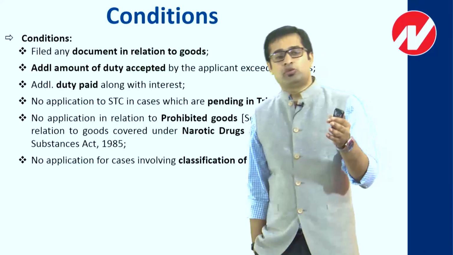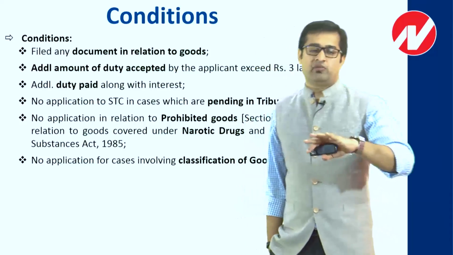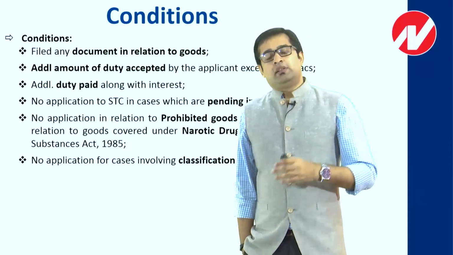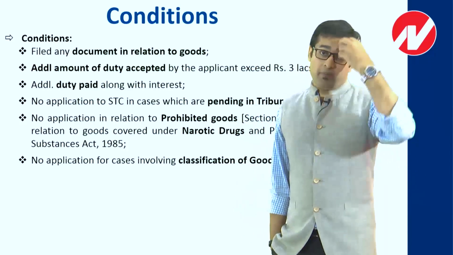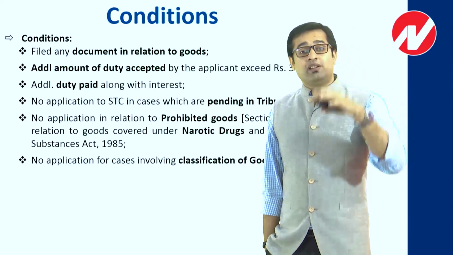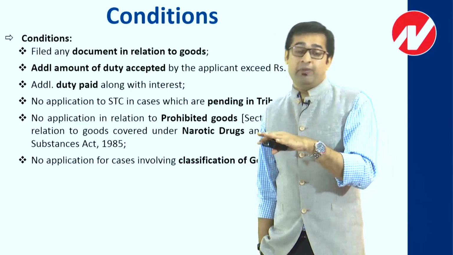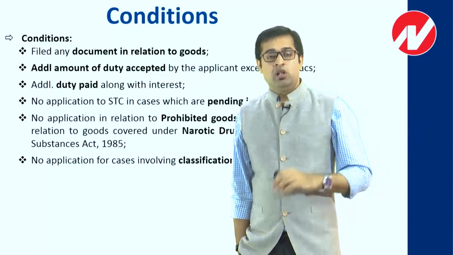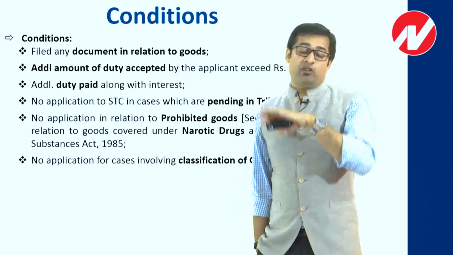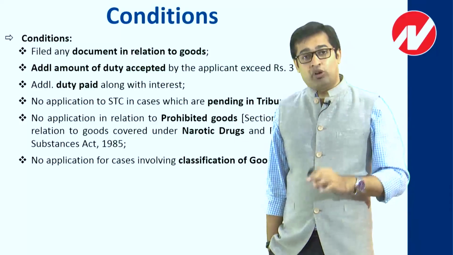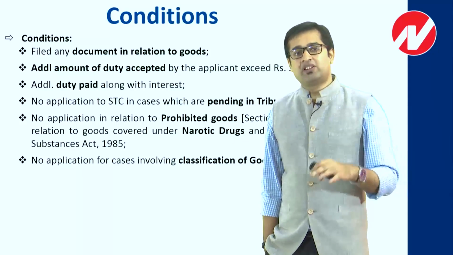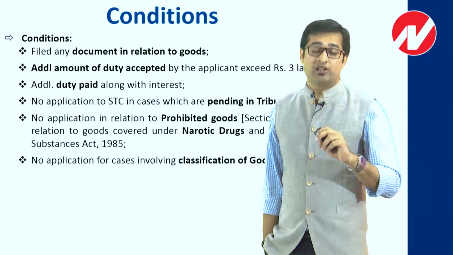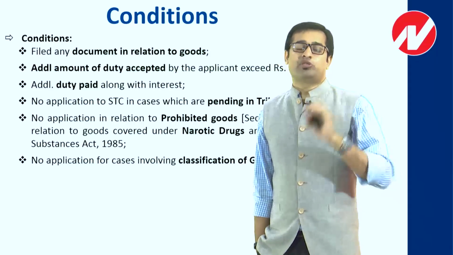Now, when the appellate authority was going through all the points in the order of the adjudicating authority, they identified that the case has not been properly adjudicated. So rather than hearing the appeal, the appellate authority sent the case back to the adjudicating authority for fresh adjudication. The moment it does that, we can again say that the case is now pending with the adjudicating authority. So if the case is pending with the adjudicating authority, can we approach the settlement commission?